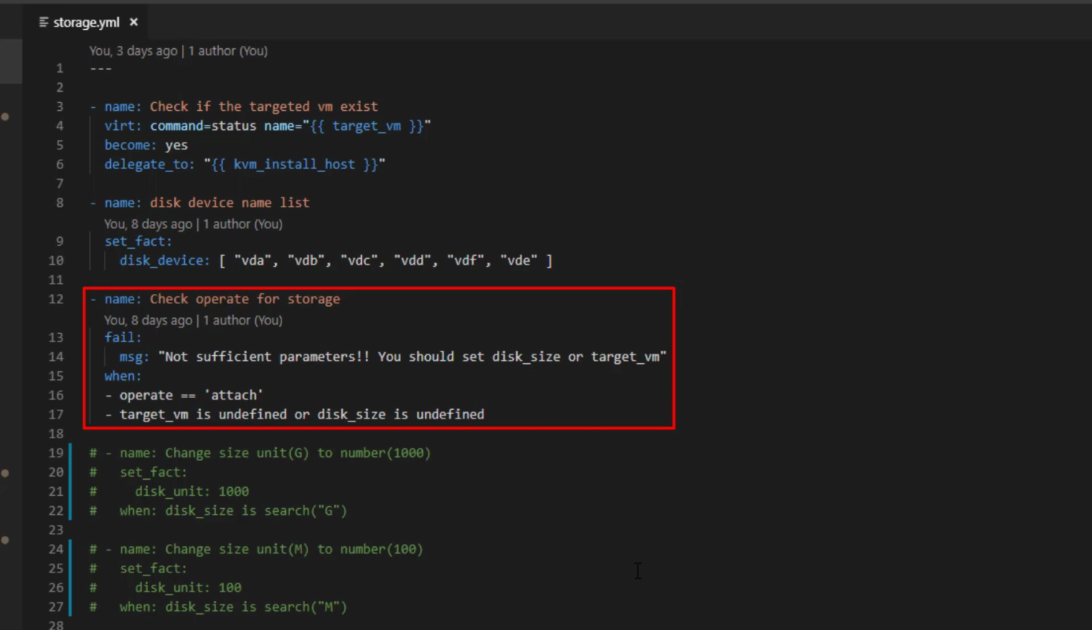After that, we check some parameters for storage. First, operate. At the moment, we have only attach. However, sometime later, if you want, we can create detach as well. And target VM and disk size are both mandatory parameters for storage.